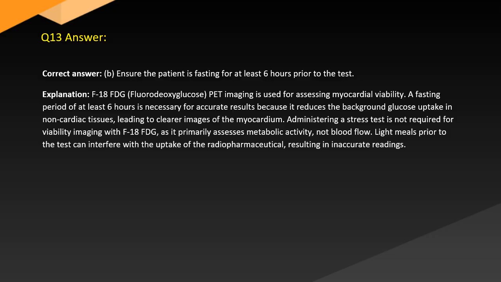Answer. Correct answer. B. Ensure the patient is fasting for at least 6 hours prior to the test. Explanation. F18-FDG (fluorodeoxyglucose) PET imaging is used for assessing myocardial viability. A fasting period of at least 6 hours is necessary for accurate results because it reduces the background glucose uptake in non-cardiac tissues, leading to clearer images of the myocardium.